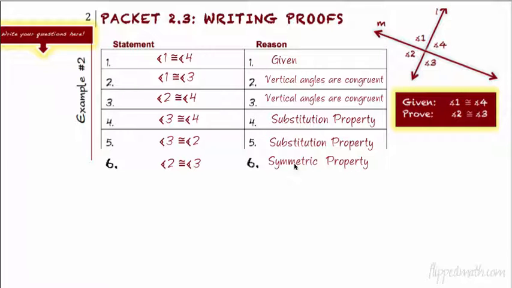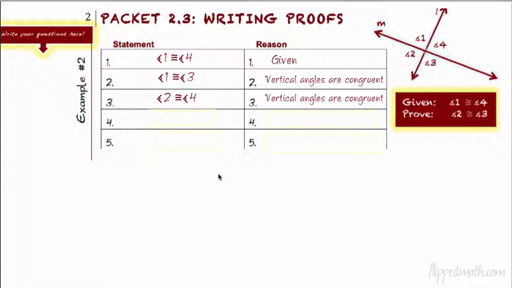I'm going to back us up a little bit. Let's back up here. I took away everything from step 4 down. Now, you don't have to write this down, but I want to show you something. If you're clever, and we're all clever in some way, we have to look here. You want to prove that 2 is congruent to 3. Well, that means I want the 2 first. So when you go to do your substitution, look, 2 is congruent to 4, 1 is congruent to 4. Why don't you substitute right here? Instead of having a 4, substitute in a 1.